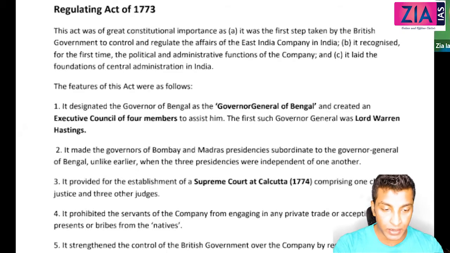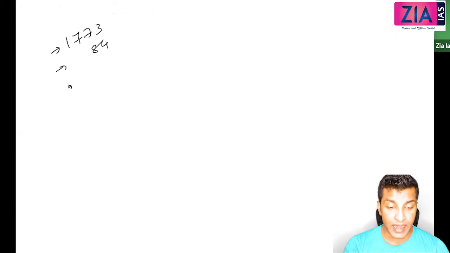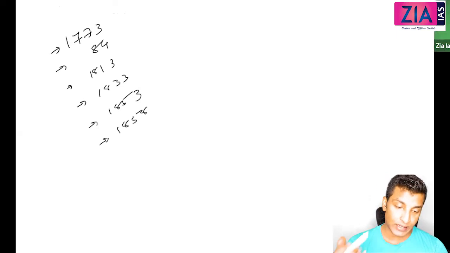So we will start with the historical background. In this, we will discuss all the important acts: the 1773 Regulating Act, the 1784 Pitt's India Act, then the 1813 Charter Act, the 1833 Charter Act, the 1853 Charter Act, and then the 1858 Good Governance Act.